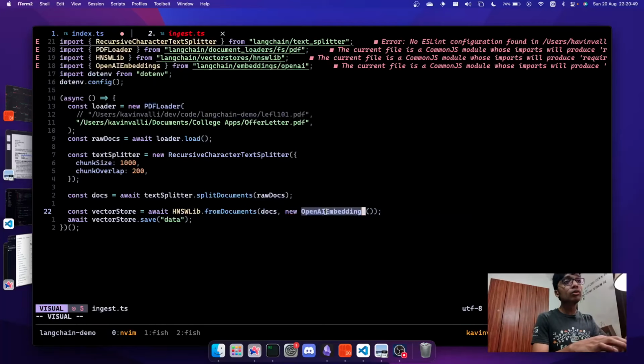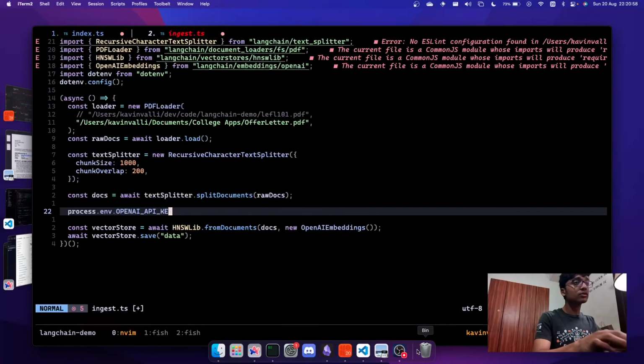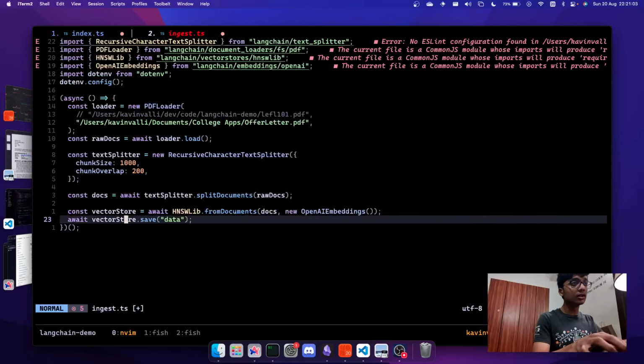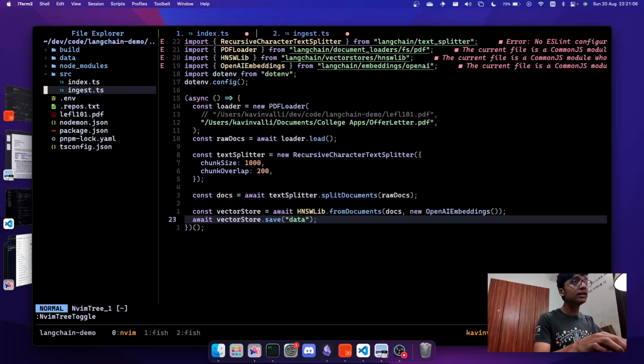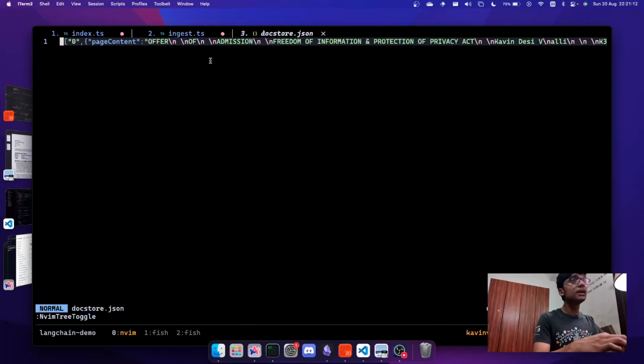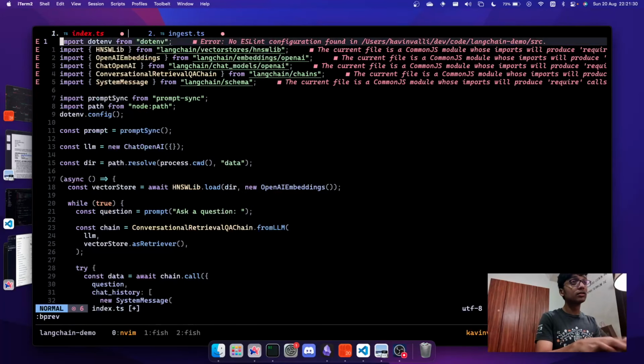Also note that to use this, you need to have your .env set with process.env.OPENAI_API_KEY. It takes in that by default, so I have used the dotenv package for the config. And then we're storing that vector store inside a data folder, which is over here. So if I look at, say, docstore.json, it has these page contents over here, just like we would ideally want it, right? Great. And we have args using cosine and num dimensions. This is just a term which is used by HNSW for storing the similarities.